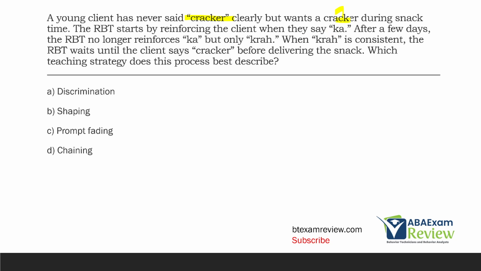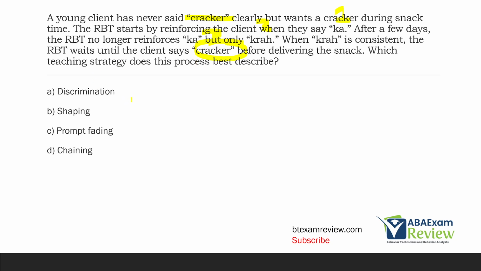We have approximation 1, approximation 2, approximation 3. Each approximation is reinforced until they're successful, and then we move and move and move until we get to the terminal behavior. So when we're using approximations to reach a terminal behavior, what are we describing?